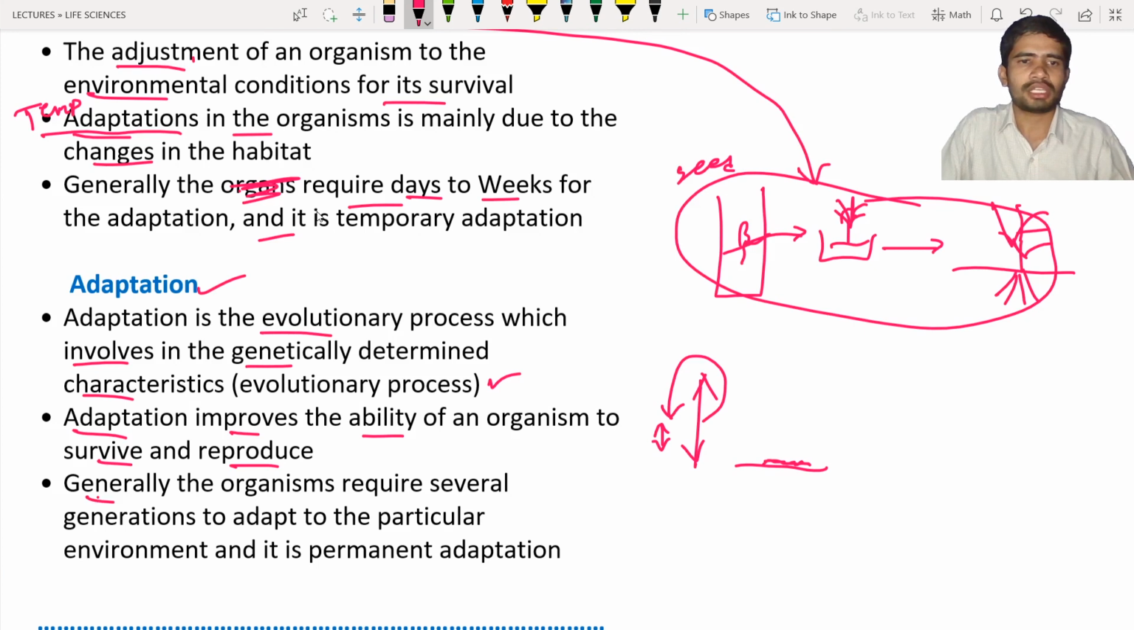Generally the organisms require several generations to adapt to a particular environment, and it is a permanent adaptation. Permanent adaptation means they are not going to switch back when the environment changes. That is known as adaptation or permanent adaptation.